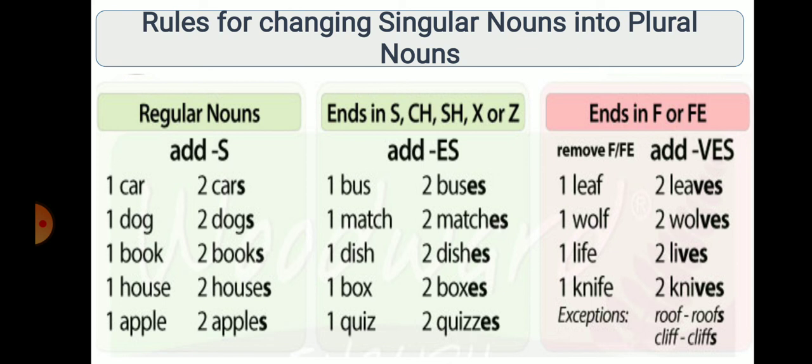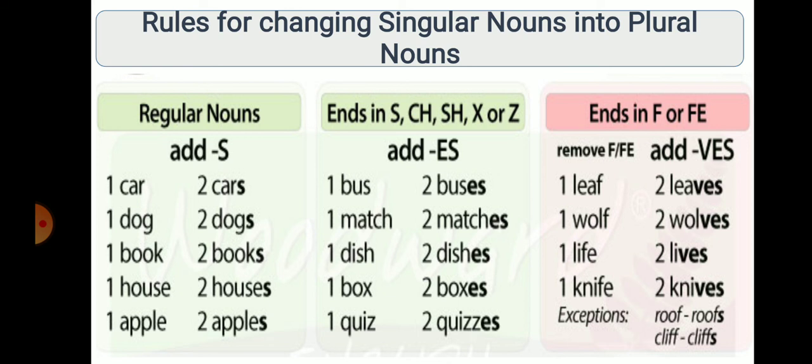Two leaves. So what we have done? We have removed the f first and then added ves. So the spelling l-e-a-v-e-s, leaves. One wolf, two wolves. One life, that is fe, two lives. So we have to remove f and fe and then add ves to make the plural form.